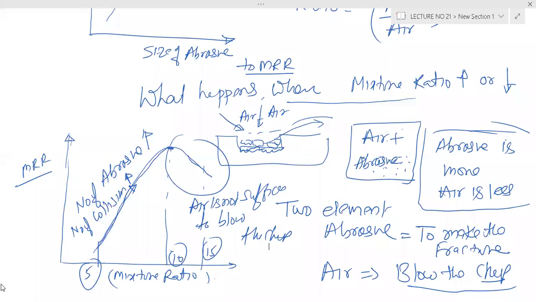Ravichandran ji, is it fine? Mohit, if everyone will say clear or yes, I will move ahead.